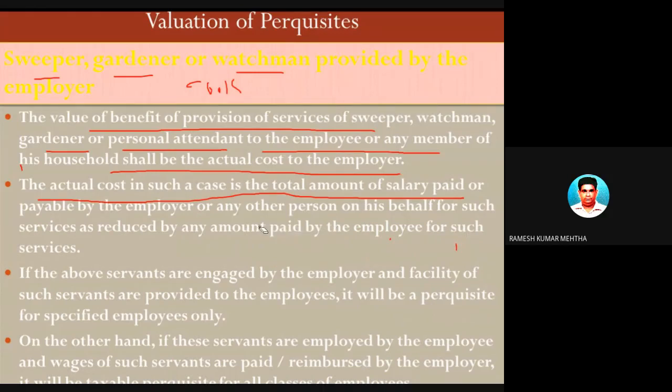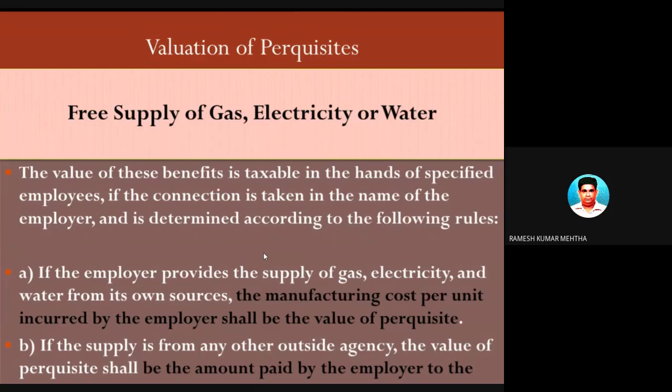If the above servants are engaged by the employer and the facility of such servants is provided to the employee, it will be a perquisite in the hands of the employee. Just now we have spoken. On the other hand, if these servants are employed by the employee and the wages of such servants are reimbursed by the employer, it is fully taxable in case of all the employees. This point also we have covered.